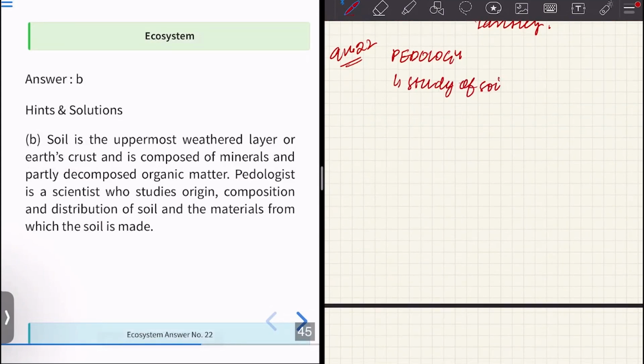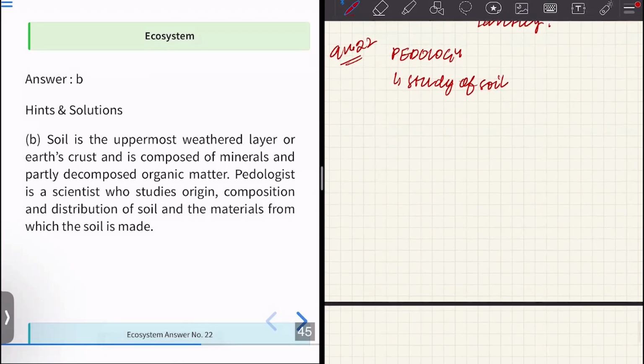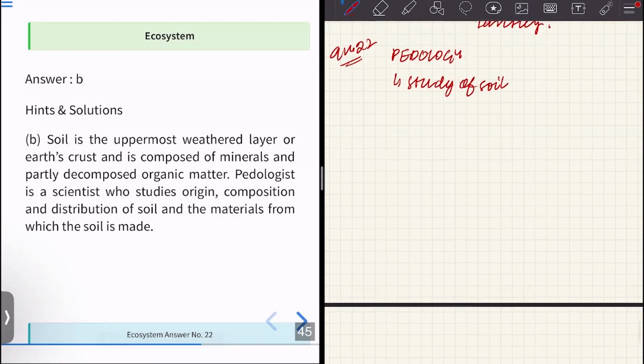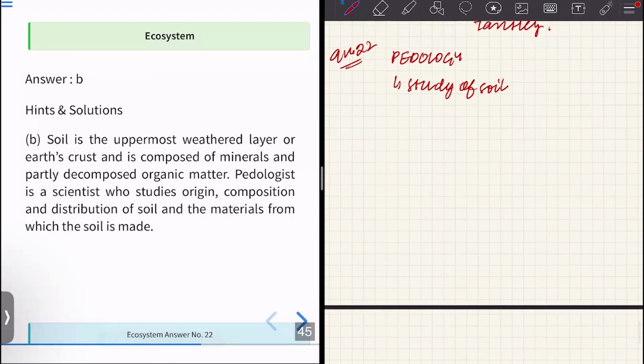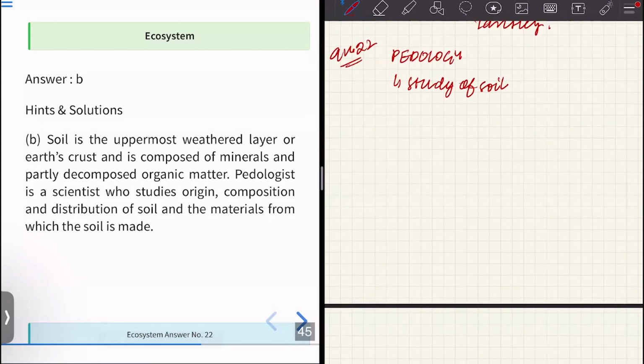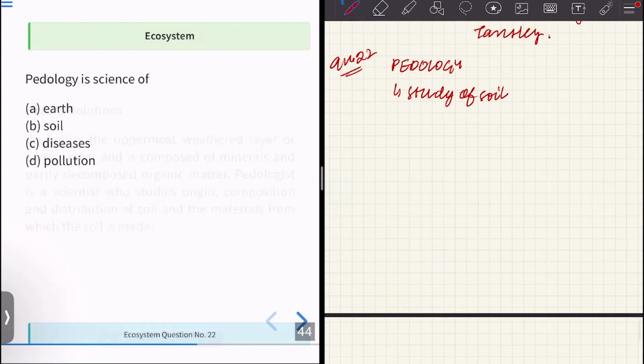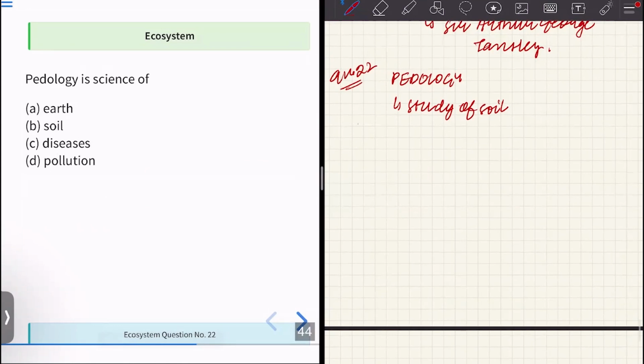What is soil? Soil is the uppermost layer of Earth's crust. What is soil formed of? It is composed of minerals and partially decomposed organic matter. Who decomposes this organic matter? The decomposers, for example fungi and earthworms. Who is a pedologist? A scientist who studies the origin, composition, and distribution of soil and the materials from which soil is made. So pedology is the study of soil, which is option A.